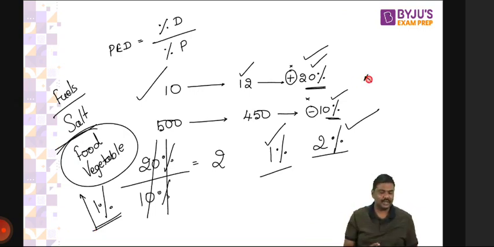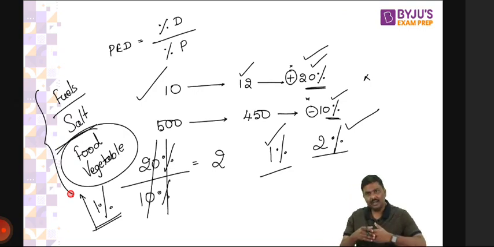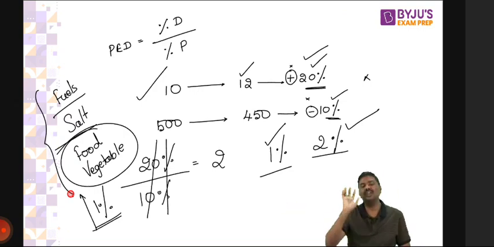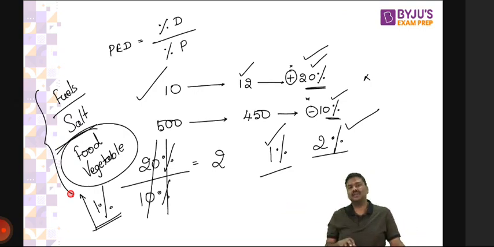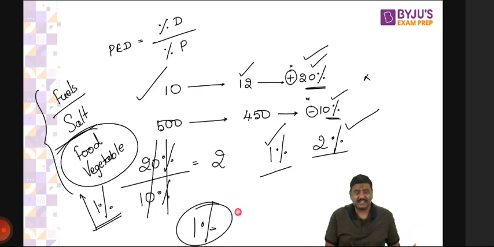The argument is simple. Whenever the price elasticity of demand is more than 1, it is said to have an elastic demand. That is, the demand will change suddenly whenever there is even a small change in the price. But there are certain essential products where the prices will change, but the demand will not change by much. These are said to have a price elasticity of demand of less than 1. That is, if the price changes by 1%, the demand change is always less than 1%.